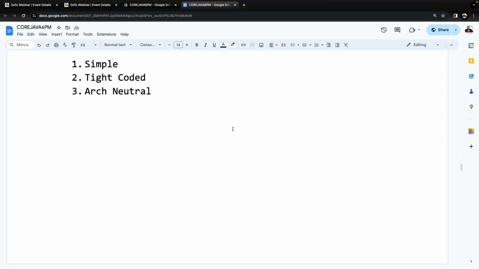Everybody understand it clearly? But what is the meaning of a simple programming language? What exactly is the meaning of a simple programming language? How does Sun Microsystems want to prepare a new programming language as a simple programming language? But here one point I want to give clarity. Observe carefully. For example, a set of programming languages are available outside. I feel some programming languages are very simple, some other programming languages are somewhat difficult, and some others are average. This is my personal opinion.